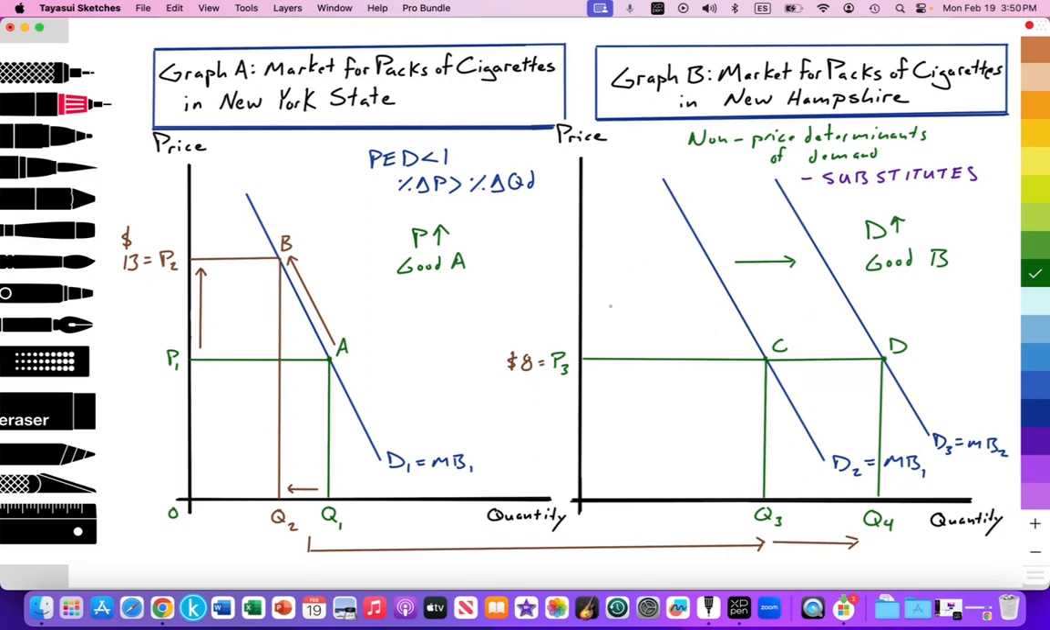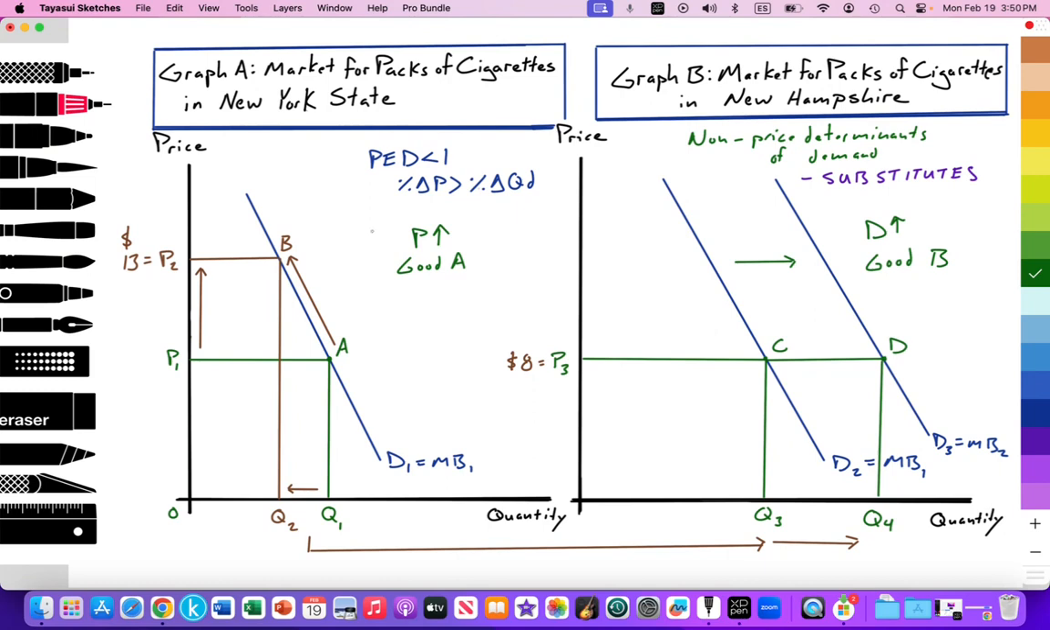Okay. So I can analyze this, and then we can just highlight a few other things, and then we'll be done with this video. On graph A, we have the market for packs of cigarettes in New York State. Graph B is the market for packs of cigarettes in New Hampshire. We're looking at the market demand. In graph A, it's downward sloping according to the law of demand, labeled D1 equal to marginal benefit. And in graph B, we have two downward sloping demand curves labeled D2 and D3 equal to the marginal benefit. These are the market demand curves for packs of cigarettes in these two states. On the Y-axis we're measuring price, on the x-axis we're measuring quantity.